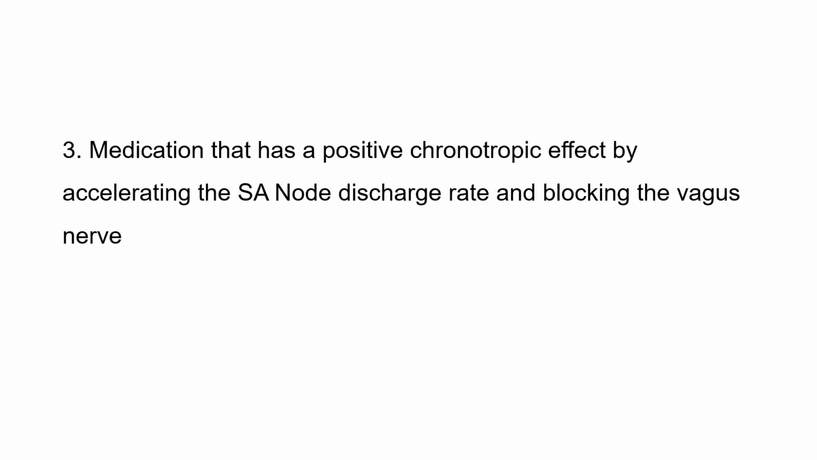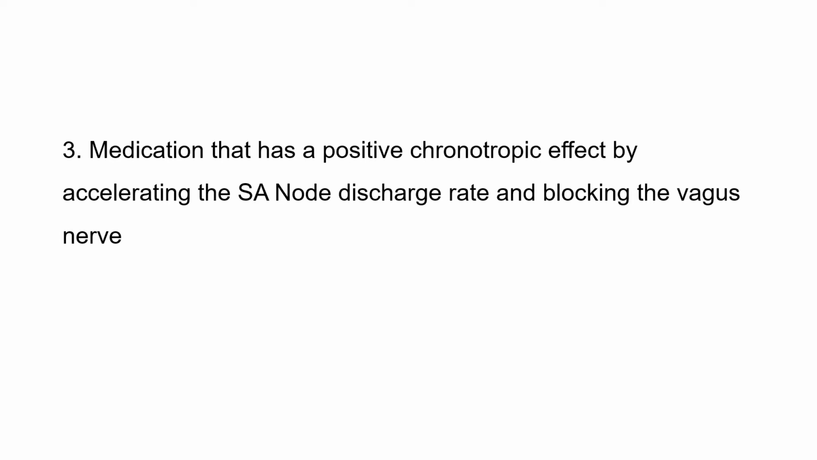Third question, medication that has a positive chronotropic effect by accelerating the SA node discharge rate and blocking the vagus nerve. So chronotropism means that is related to heart rate, and positive chronotropic effect means that increases the heart rate by accelerating the SA node discharge rate. So